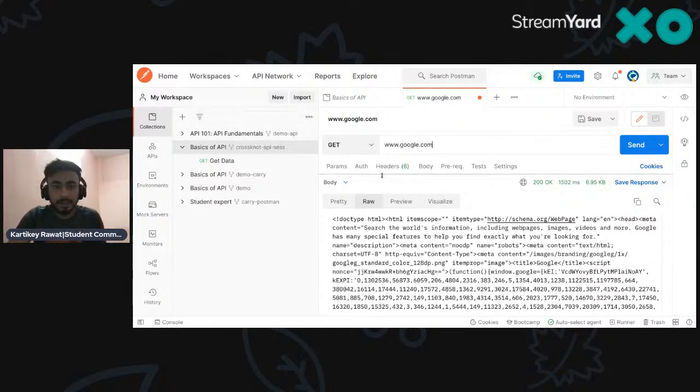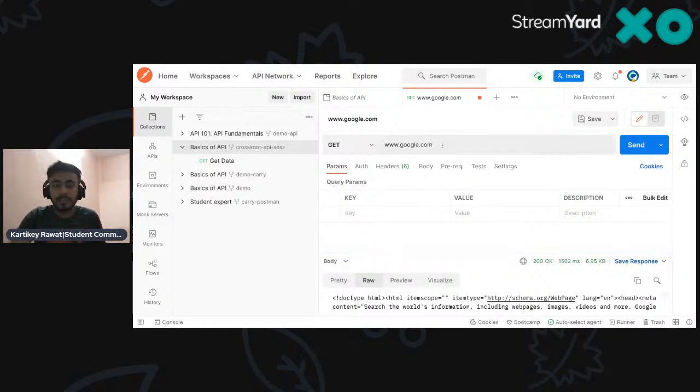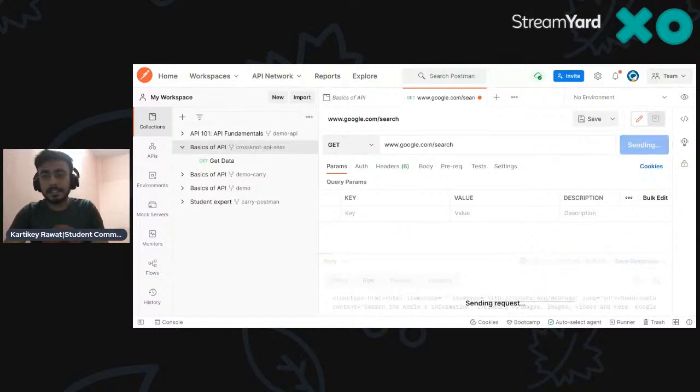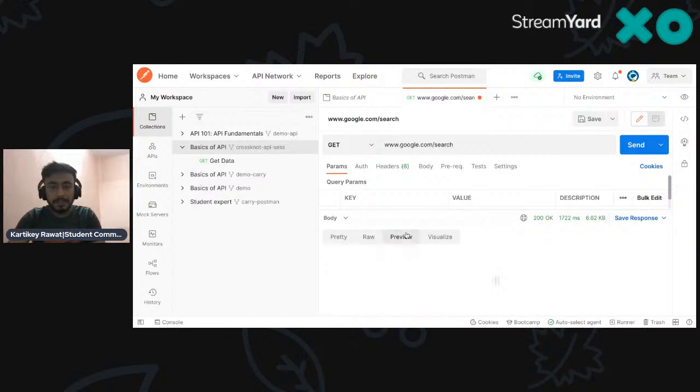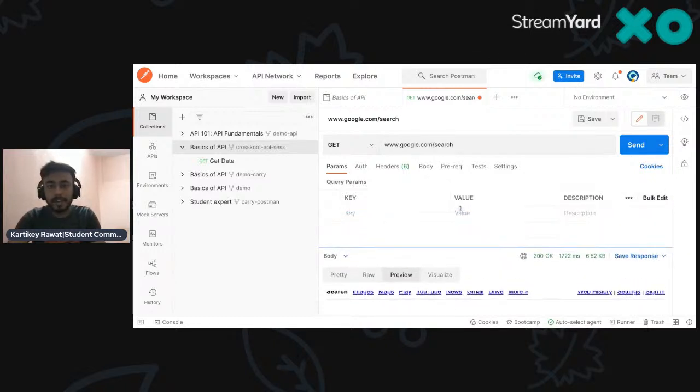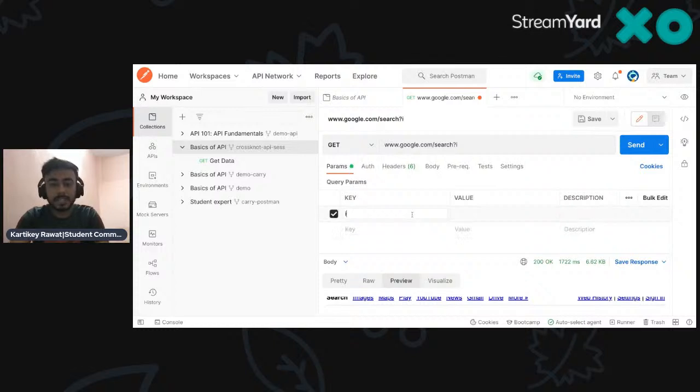Suppose I'm writing search, and let's send this and preview this. Nothing will happen. But suppose I'm creating a key, suppose ID, and giving a value like Postman, and let's send this.